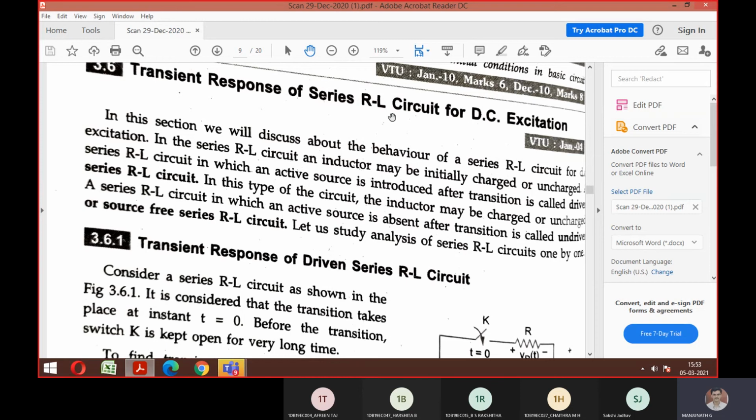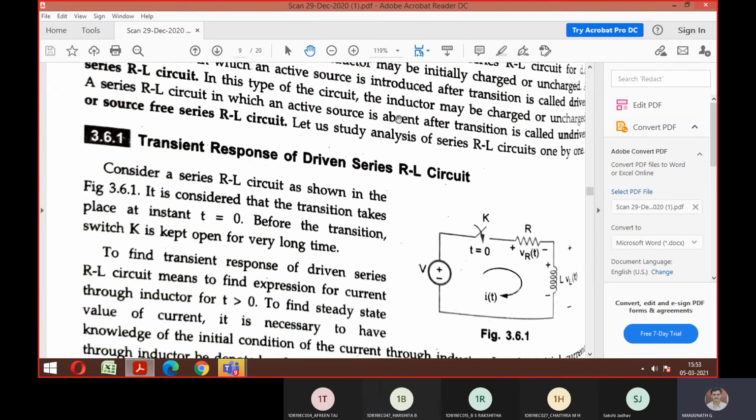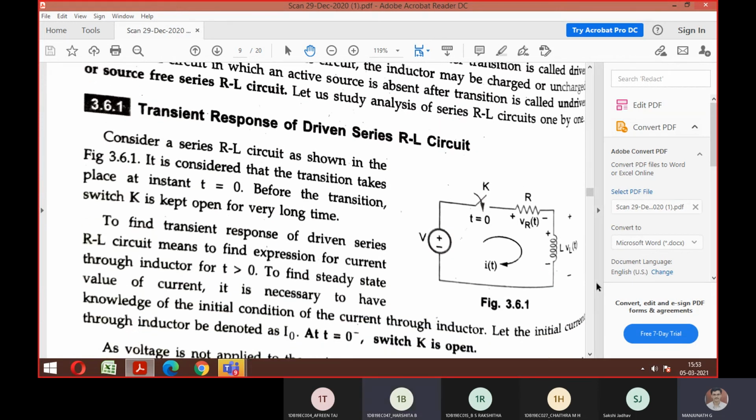So coming to your RL circuit, name itself tells it is a series of what and what here? Inductor and resistor. Okay. So you can see the circuit here. Inductor and resistor are in series. And you can see some subheadings will come. Transient response of driven series circuit. Similarly, undriven. Logic is simple. Driven means supply is there. Undriven means supply is not there. Is it fine here? Yes, sir.